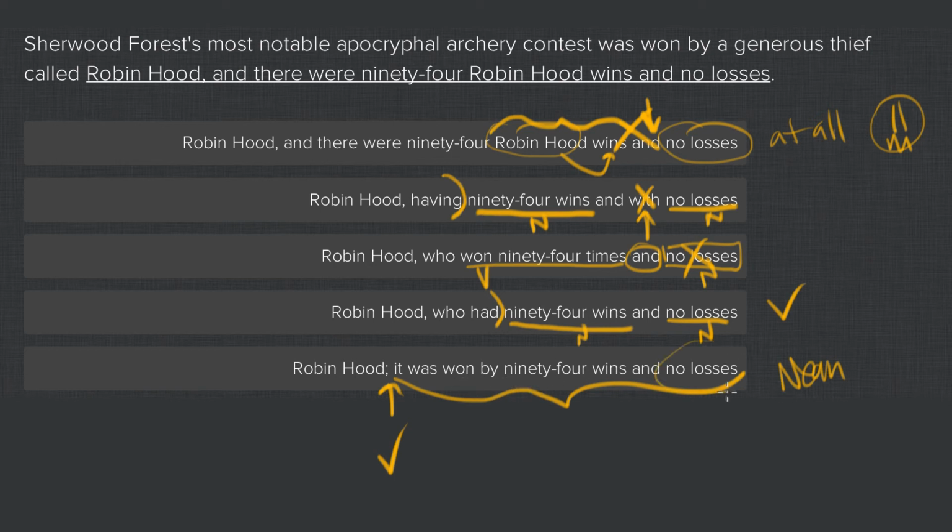Also, again, it makes it sound like there were no losses at all, which is another meaning problem. So for either of those, you can get rid of it.